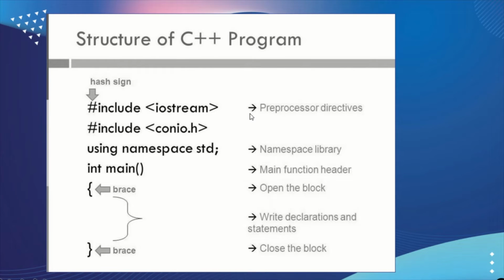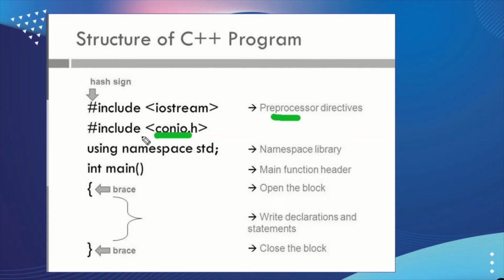This is the structure and example of the C++ program. This is the hash sign, which is specified in hash include iostream. This is a preprocessor directive, and this is another preprocessor directive, conio.h, which includes the string functions, output statements, and clearing statements.